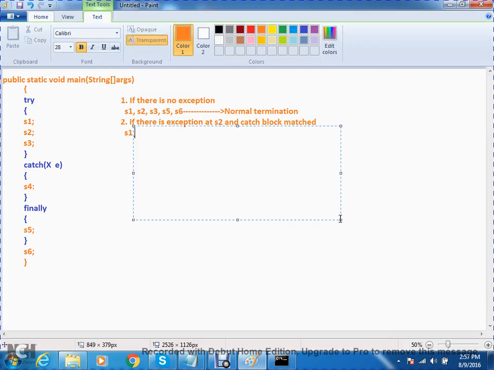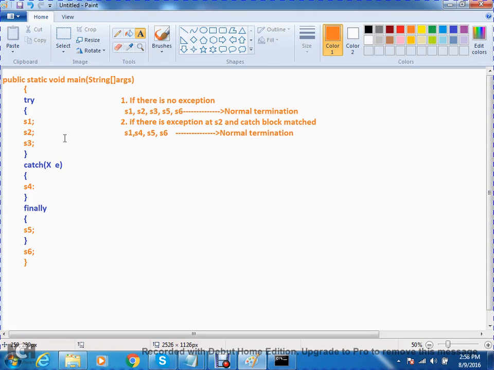So after S1 it goes directly to the catch block, so S4 will execute, later S5, later S6. This is normal termination.